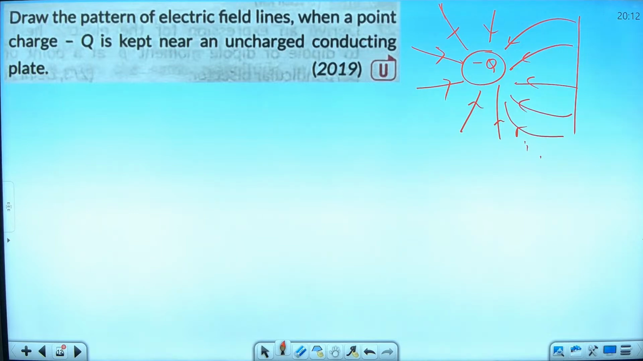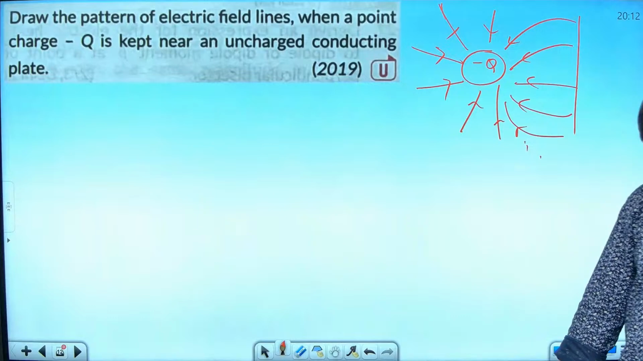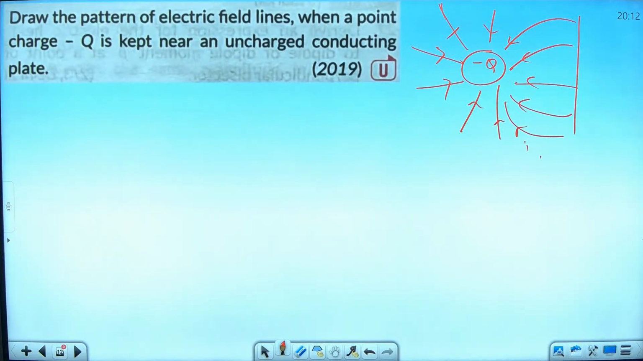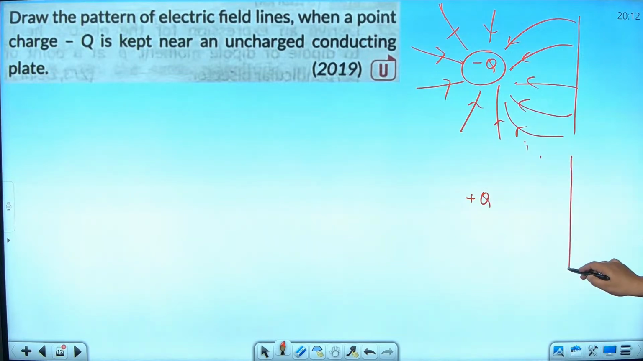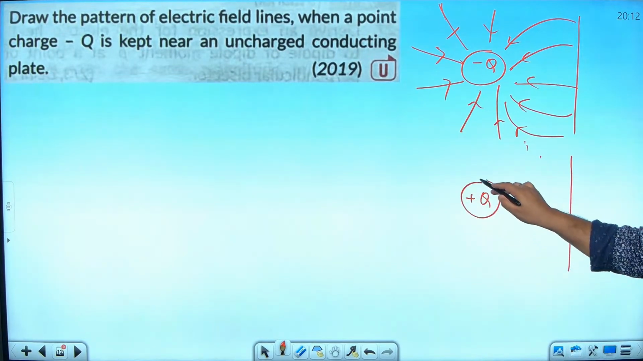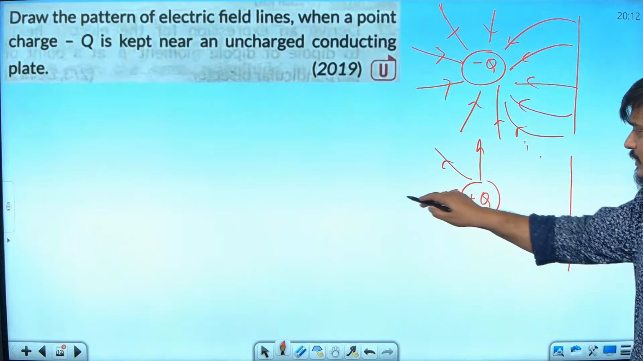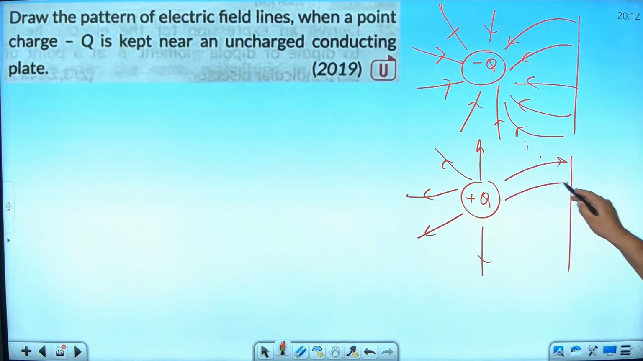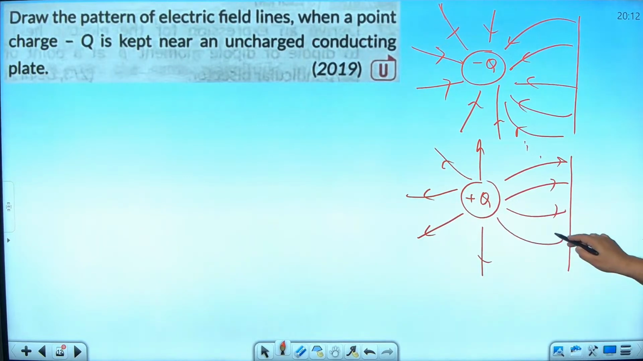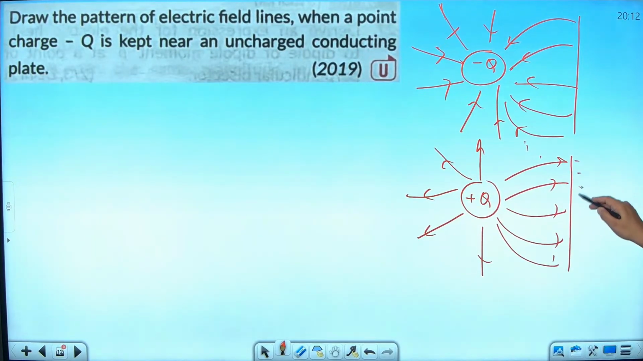This diagram, if you have drawn, full marks. You have drawn up to here. You have not drawn this side, right? Required for the examination. If the question comes plus Q and an uncharged plate, how will it be? Plus Q will have radially outwards field, and it will attract once again what? The negative side, isn't it? So we will draw like this, and what will be here? Negative. And what will be here? Positive.